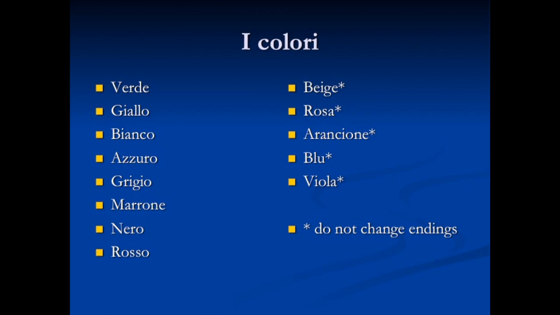Colors, i colori. Colors are also adjectives, and they will fall in either group 1 or group 2. So let's take a look at them. We have verde, giallo, bianco, azzurro, grigio, marrone, nero, rosso, beige, rosa, arancione, blu, and viola. And notice that beige, rosa, arancione, blu, and viola don't change their endings at all. They stay fixed regardless of whether they modify a masculine, feminine, singular, or plural noun.